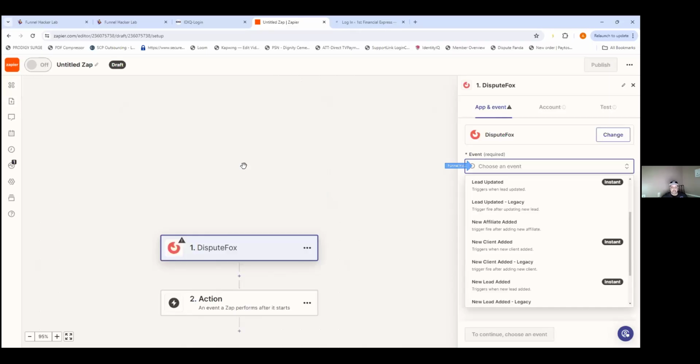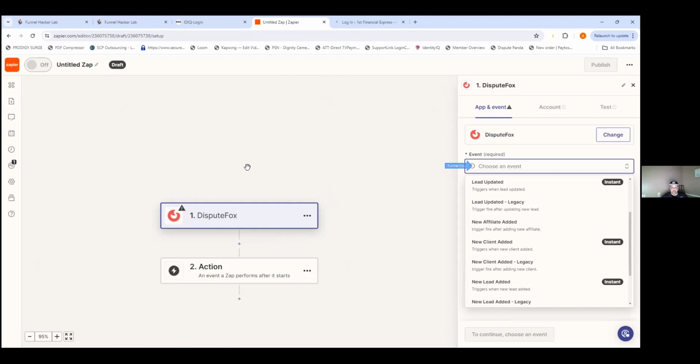No worries. All right, so we're just hooking up Dispute Fox so that when there's a new lead in Dispute Fox, it also updates into the CRM. So for the event on Zapier over here, type in new lead added.